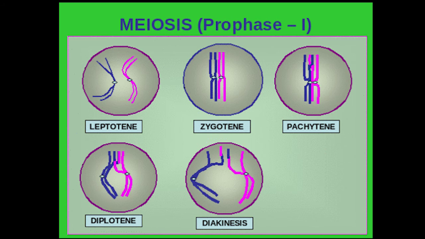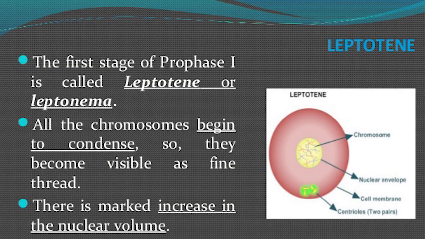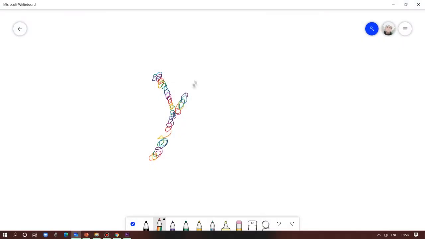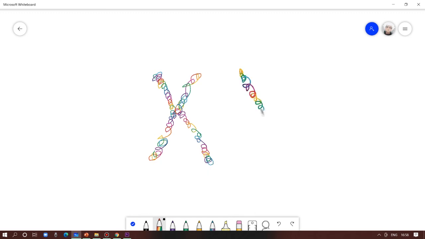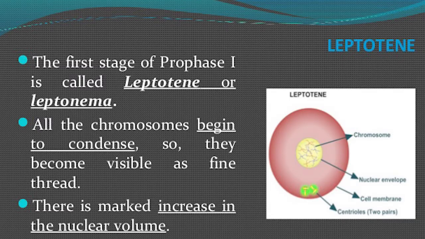In the leptotene stage, the chromosomes will start to condense and become visible as fine threads with chromatids. The cell has already undergone DNA duplication, which is why each chromosome appears with sister chromatids. The chromosomes slowly start to appear.